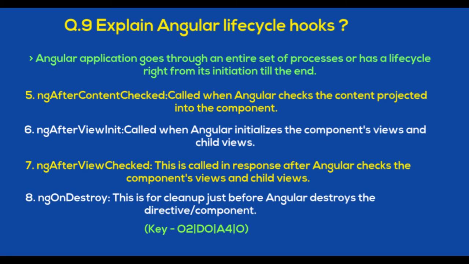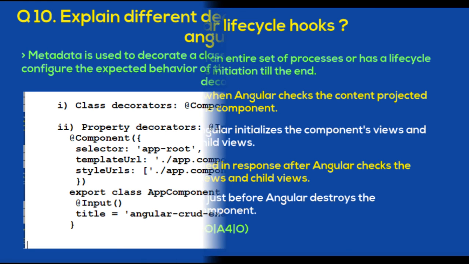Now you can recall all the points easily with this trick. If you remove ng from all the points, then we can call them like on changes, on init, do check, after content init, after content checked, after view init, after view checked, and on destroy. So we can decode it like CO2, do, A4 and O. So you can link it this way, like CO2, do, A4 size paper, and O, you can associate anything.